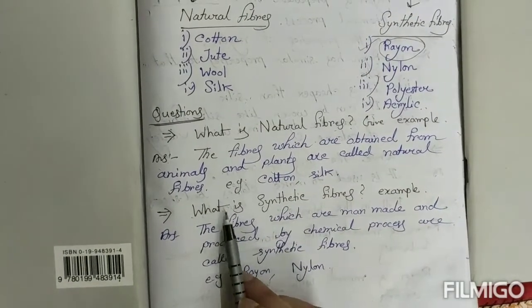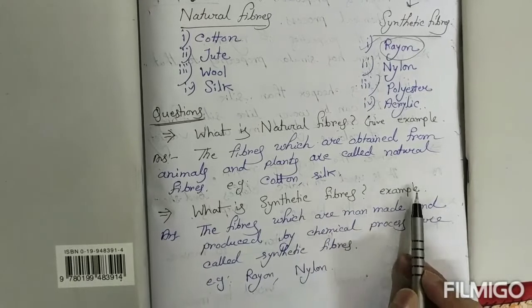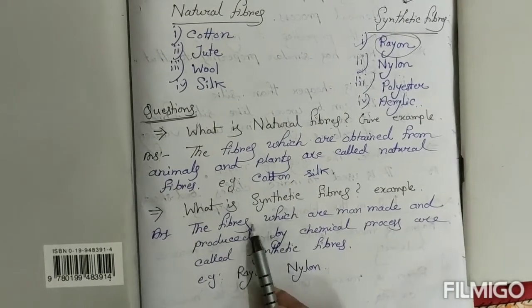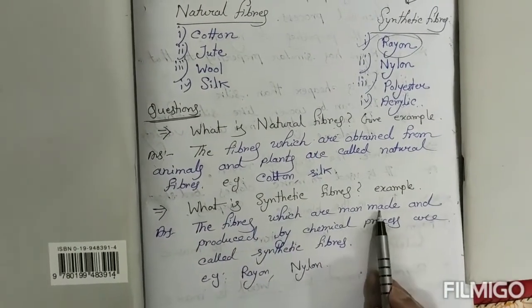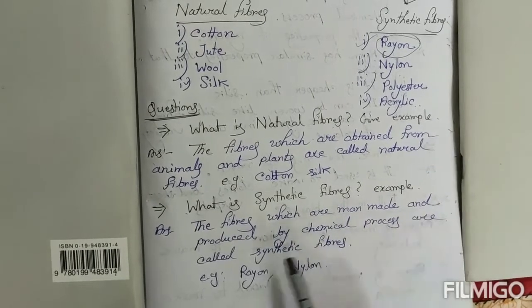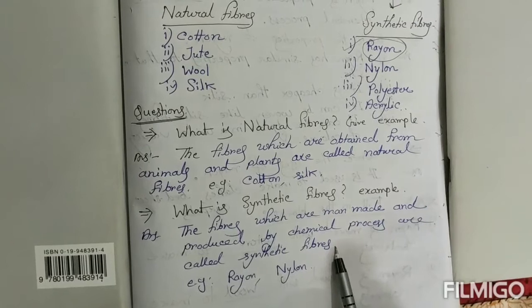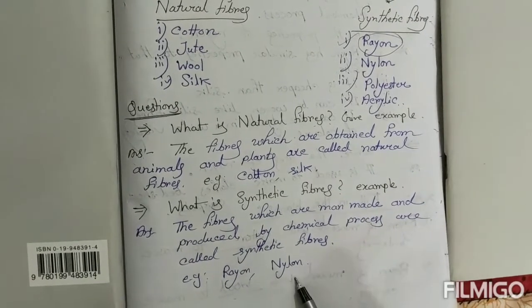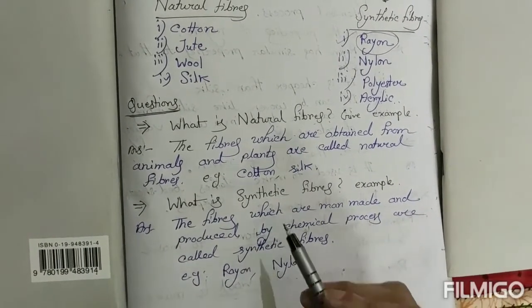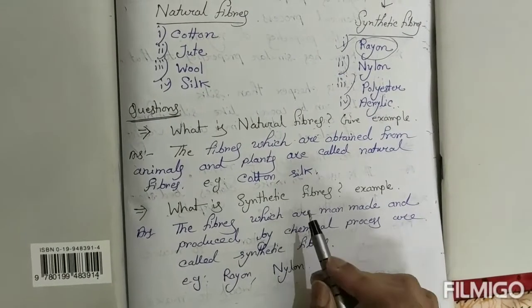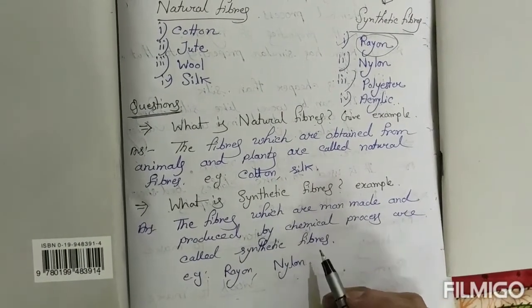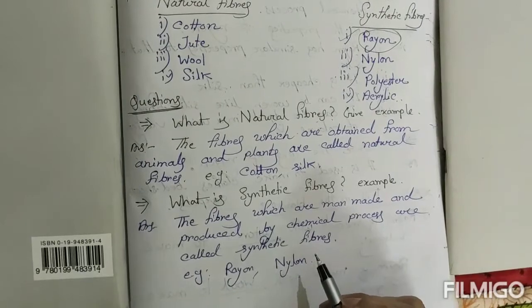Next, what are synthetic fibers? The fibers which are man-made, that is artificial, and produced by chemical process are called synthetic fibers. Example, rayon and nylon. So our topic is synthetic fiber, which means artificial, man-made fiber.